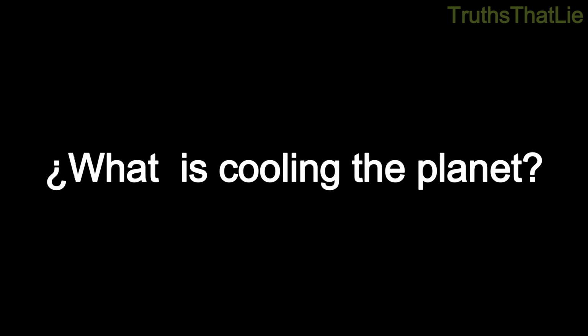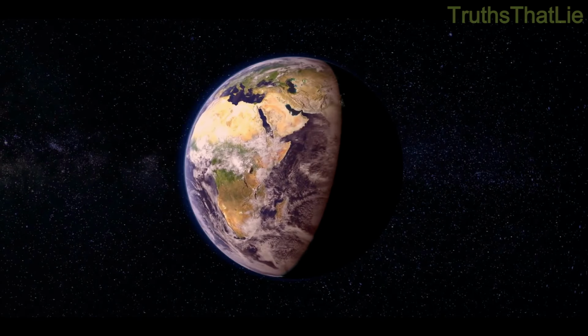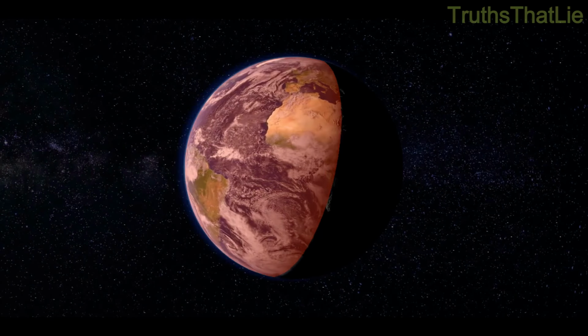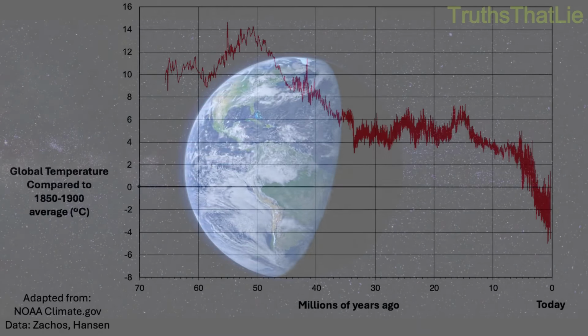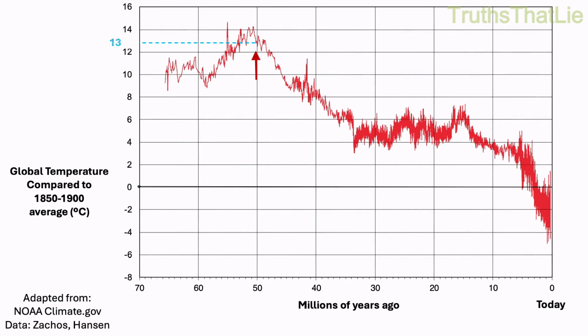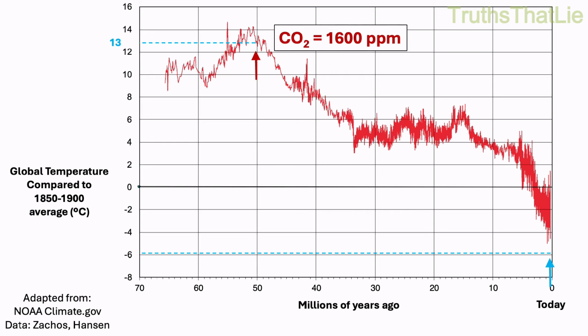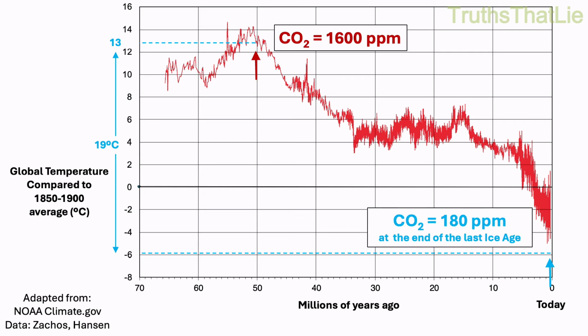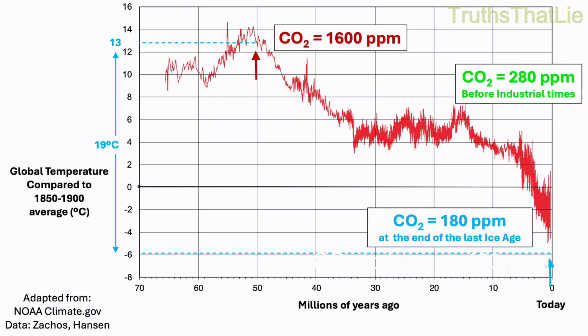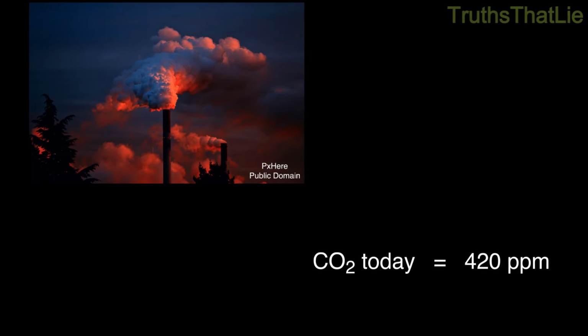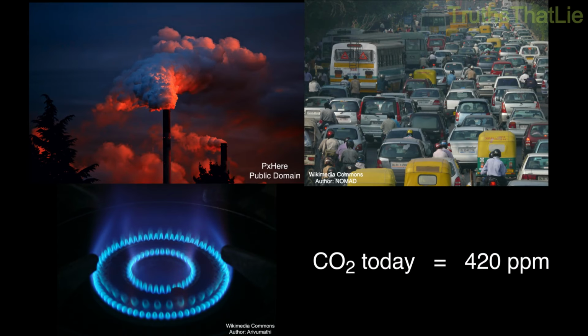The drop in atmospheric carbon dioxide. Just as rising CO2 levels cause warming, decreasing them causes cooling. About 50 million years ago, when the average global temperature was 13 degrees Celsius higher than today, CO2 atmospheric concentration was around 1600 ppm. By the end of the last ice age, when temperatures were 6 degrees Celsius lower than today's, CO2 levels had dropped to 180 ppm. Then it rose to 280 ppm before industrial times. Today it is 420 ppm as a consequence of burning fossil fuels.